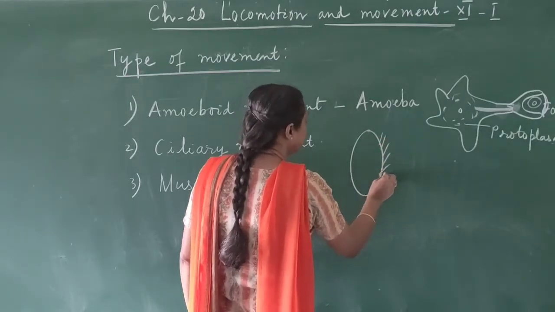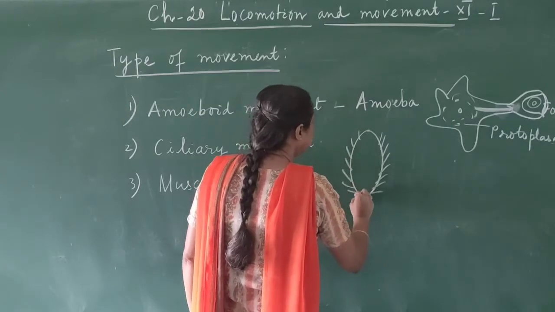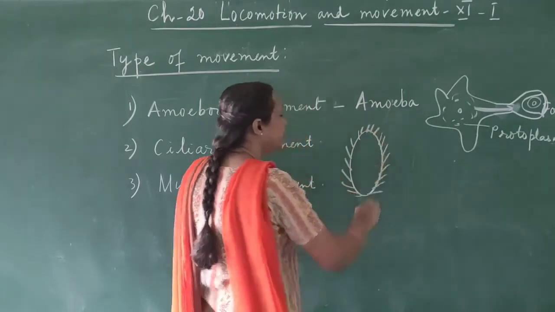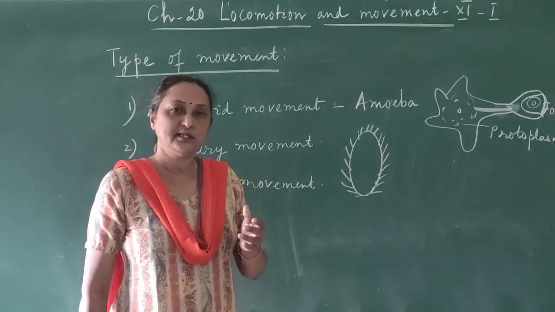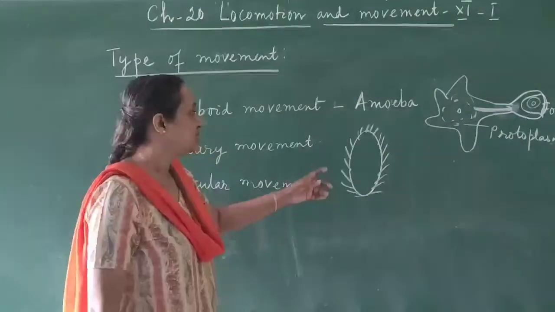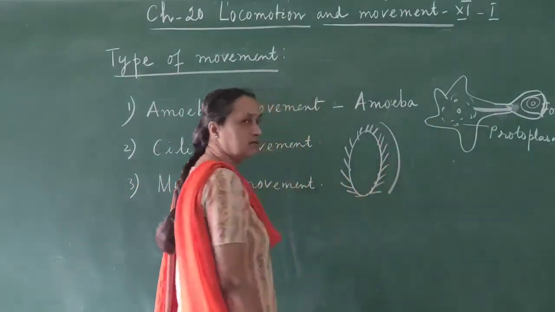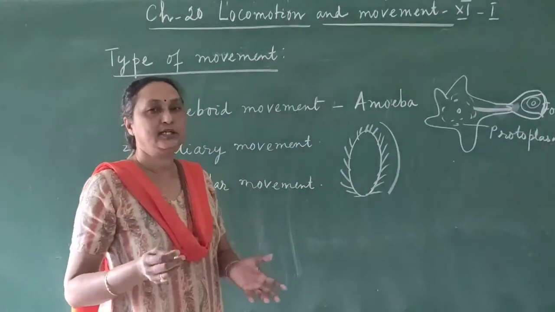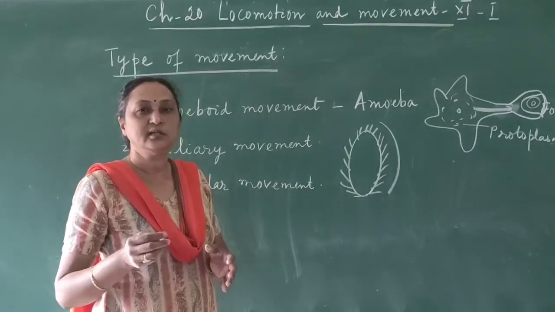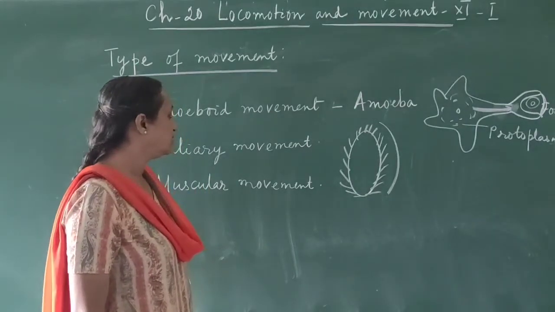In the paramecium, the body is surrounded by cilia, and these cilia beat in a coordinated way. They are not beating separately. The flagella can beat independently, whereas the cilia beat together. And by the beating movement of the cilia in any particular direction, the organism moves in water or in the medium. Then the third one, the muscular movement.